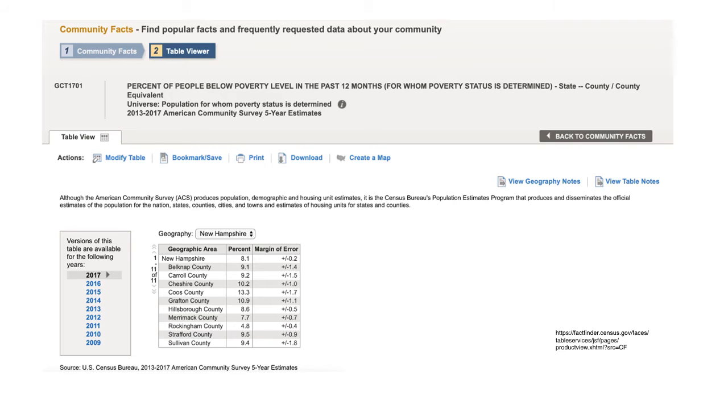And this is now looking at New Hampshire counties rather than metropolitan areas. And notice that the poverty rate for Coos is almost 3 times as high as the rate for Rockingham. So while it is true that New Hampshire has the lowest overall poverty rate of any state, that does not mean that there are not places here with lots of poor people.